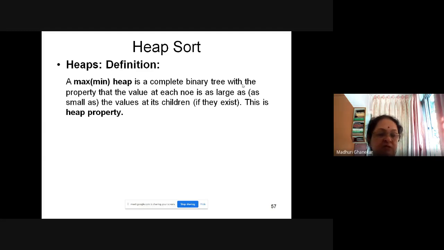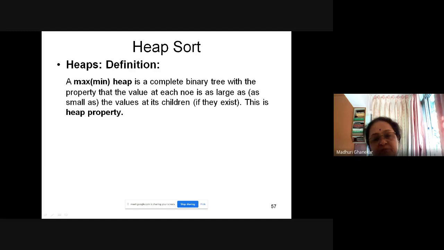The property is that the value at each node is as small as the value at its children. It means that the parent is smaller than the children.